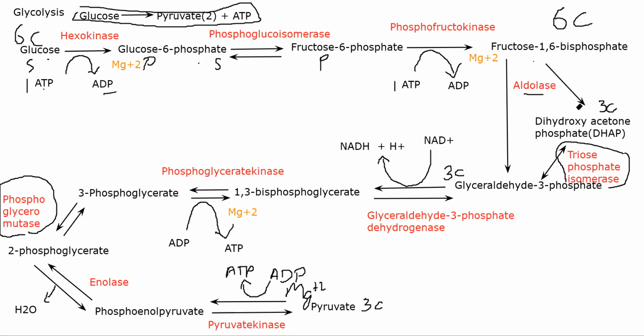This will be cleaved, broken down in half into two 3 carbon molecules, wherein you are getting glyceraldehyde 3 phosphate and DHAP. These are basically isomers that are interconvertible using triose phosphate isomerase. So from here the reaction continues with G3P.